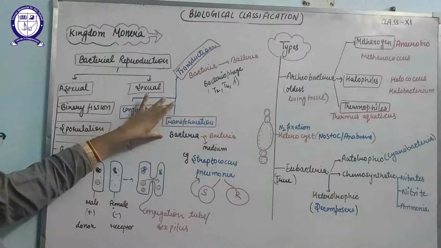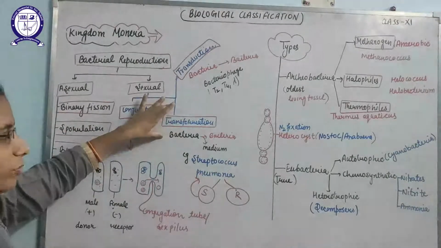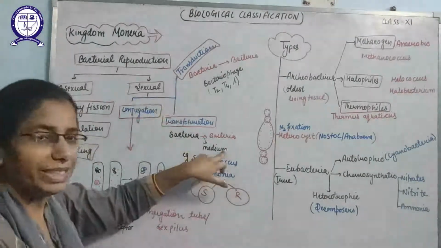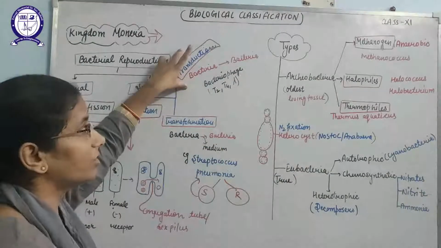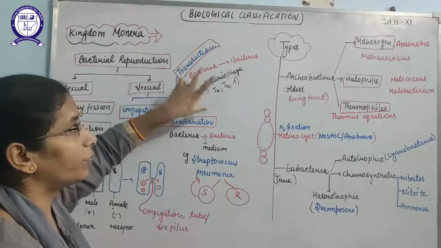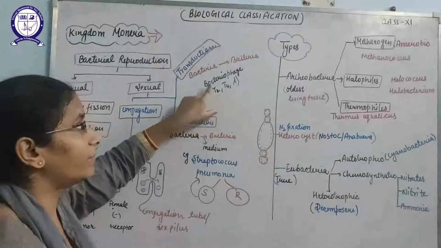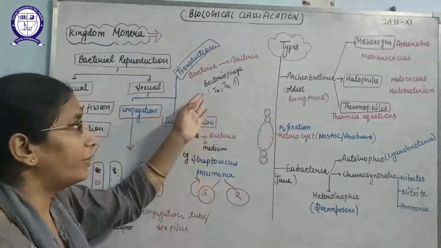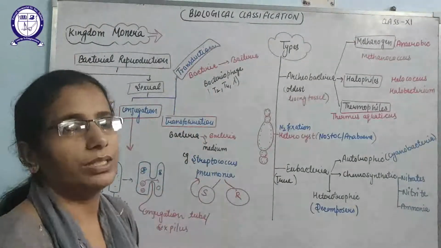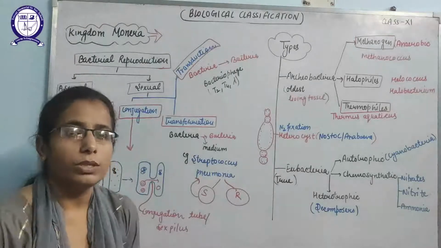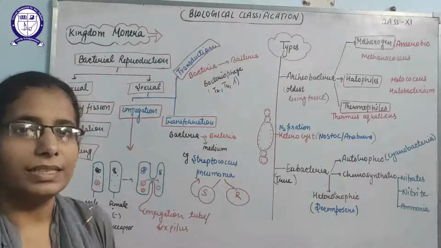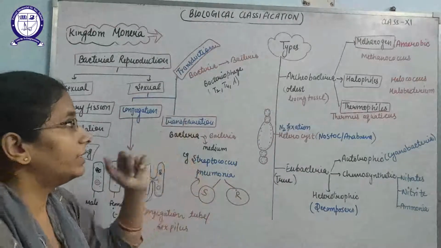In transformation, genetic material is transferred from one bacteria to another by the help of a medium. And in transduction, genetic material is transferred from one bacteria to another with the help of a bacteriophage. I have written examples of bacteriophage here: T2, T4 and T7, and lambda.